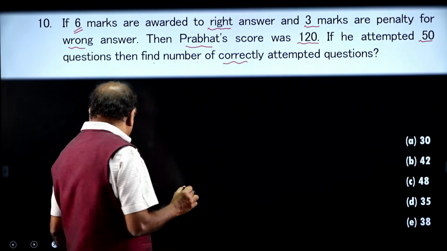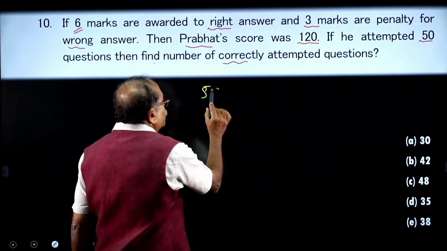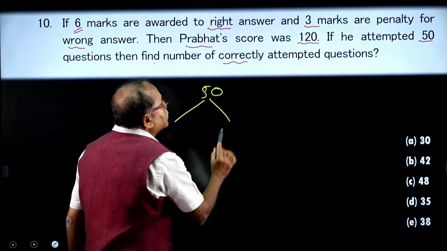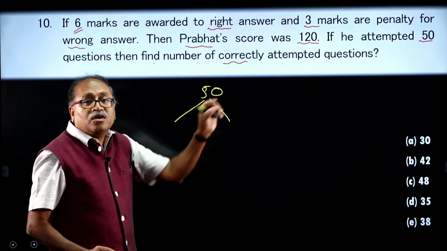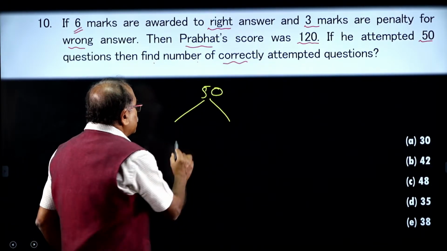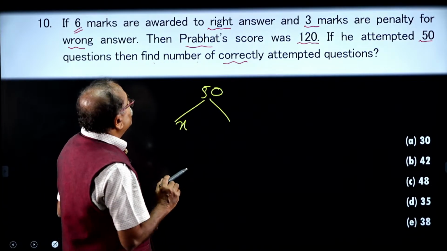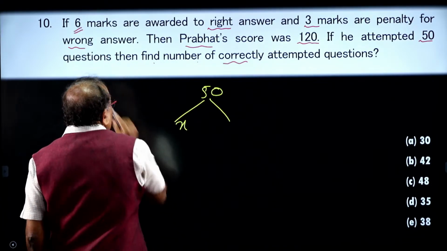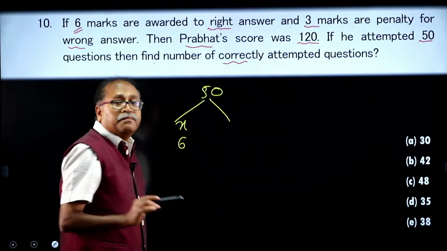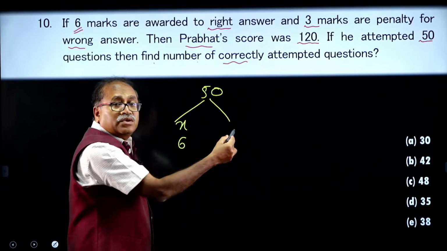Fine. So, what should be the approach here? He attempted 50 questions, out of which I need to find out how many questions were attempted correctly. Let us assume that x number of questions have been attempted correctly, and he gets how many marks in each question? 6 marks, and the remaining questions are wrong.